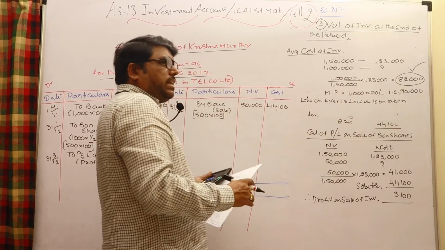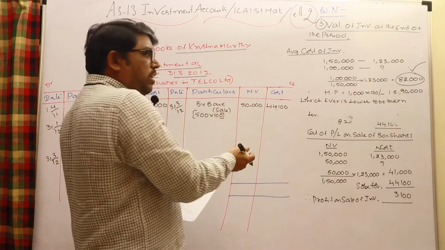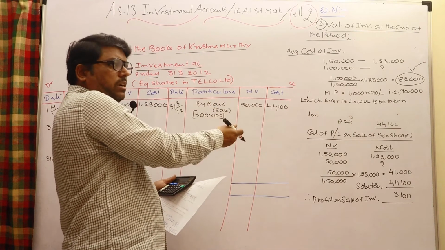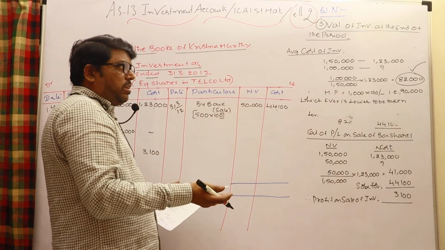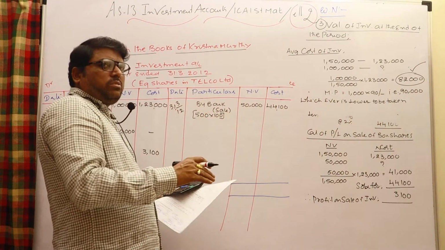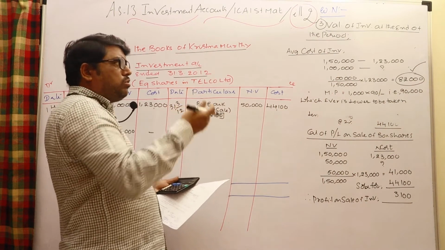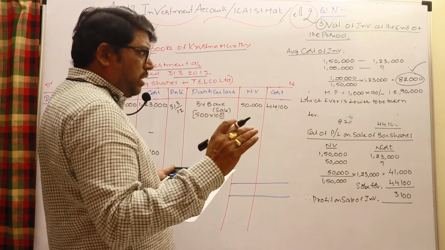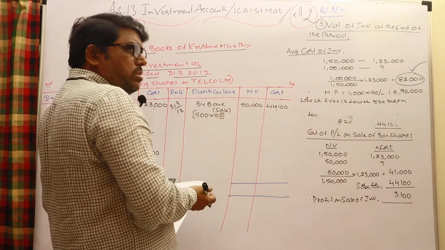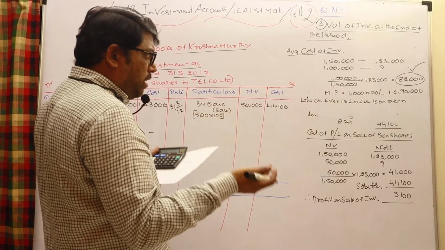If cost is taken, there is no need to incorporate any loss here, because these are already at cost only. If market price is lower, then I have to bring the cost to the market price and incorporate the loss. But in this case, there is no need to incorporate any loss. Cost itself is lower, I can take it at cost itself.